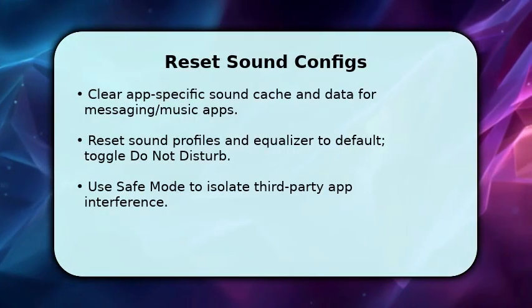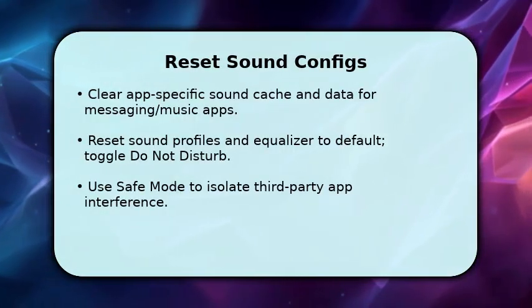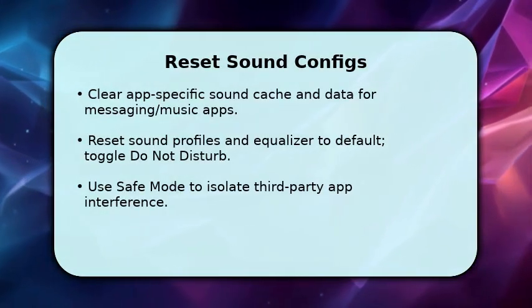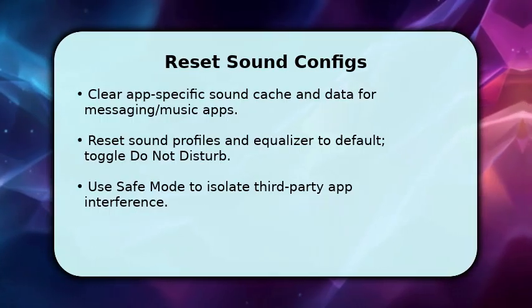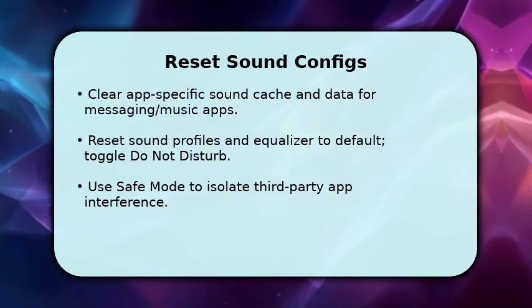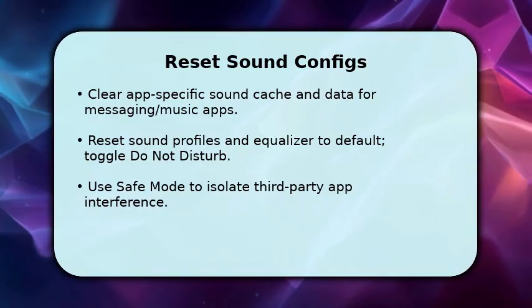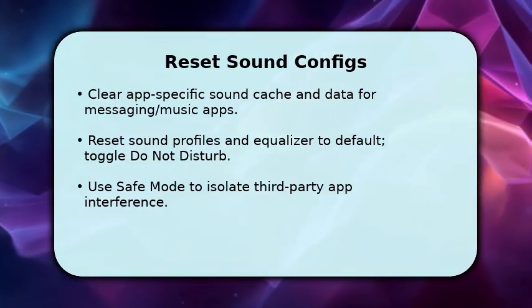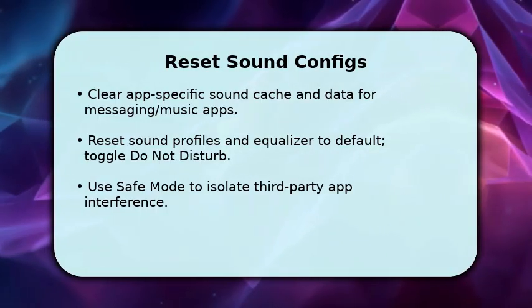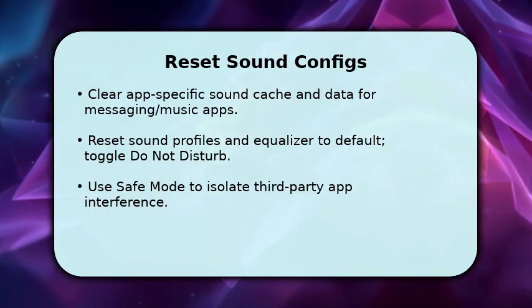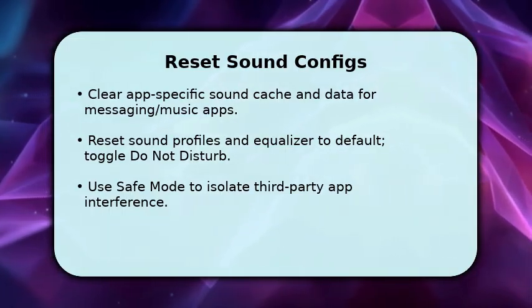You will now clear app-level audio interference. Go to Apps, pick suspect apps like Music or Messenger, and clear cache and data so corrupted settings are removed. Next, reset system sound profiles and equalizer back to default and toggle Do Not Disturb off and on to refresh routing. This fixes profile conflicts.